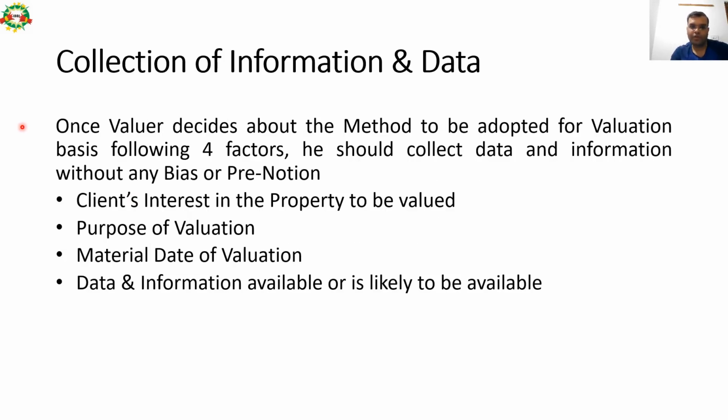Collection of information and data. Once the valuer decides about the method to be adopted for valuation basis the following 4 factors, he should collect data and information without any bias or pre-notion. So what are the factors on which the valuer should decide upon the method of doing valuation: client's interest in the property to be valued, purpose of valuation, material date of valuation, and data and information available or likely to be available. So whatever information we are going to get. So market, cost, income approach, which approach has to be followed, the valuer has to decide on that method based on these 4 factors, and once he decides about the method, he should collect data and information without any bias or pre-notion.